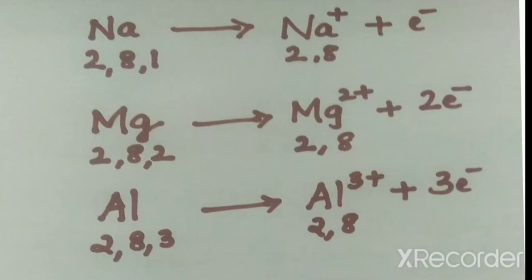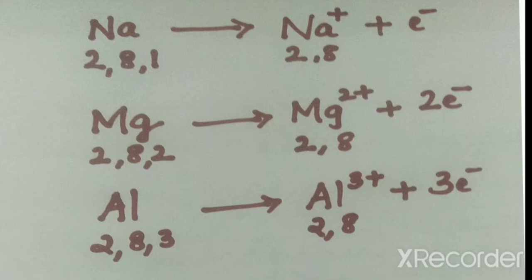When sodium atom loses 1 electron, it changes to sodium ion, Na+ ion. Similarly, when magnesium atom loses 2 electrons, it changes to magnesium ion, Mg2+ ion. Aluminium atom, when it loses 3 electrons, it changes to aluminium 3+ ion.